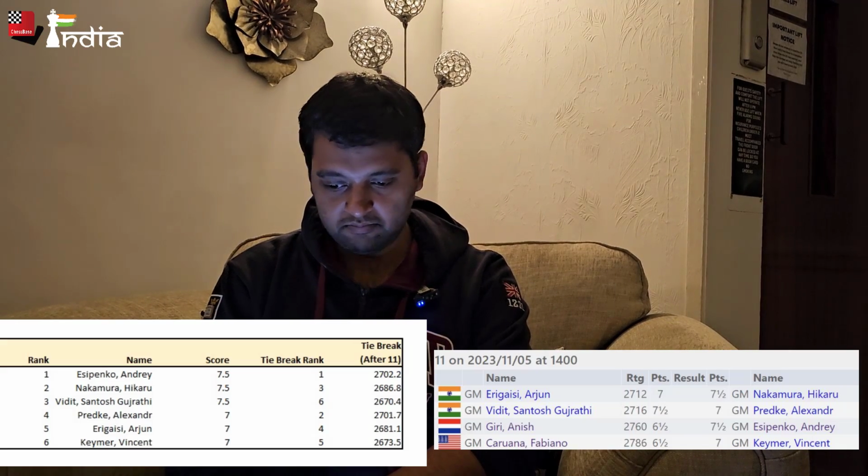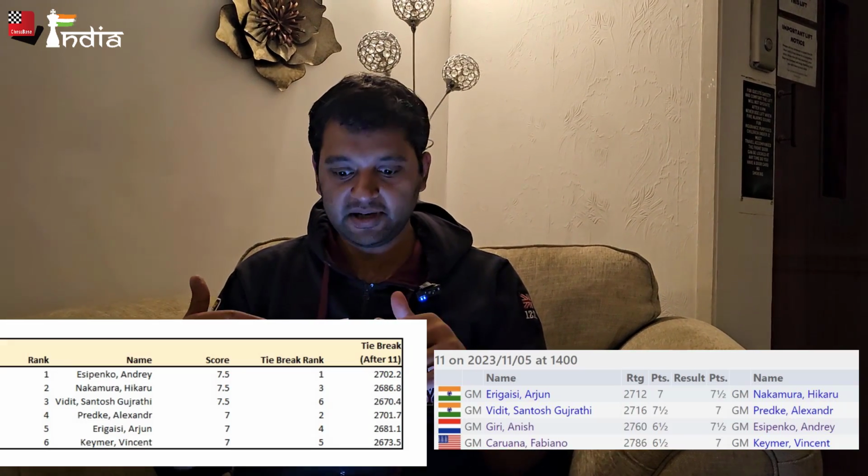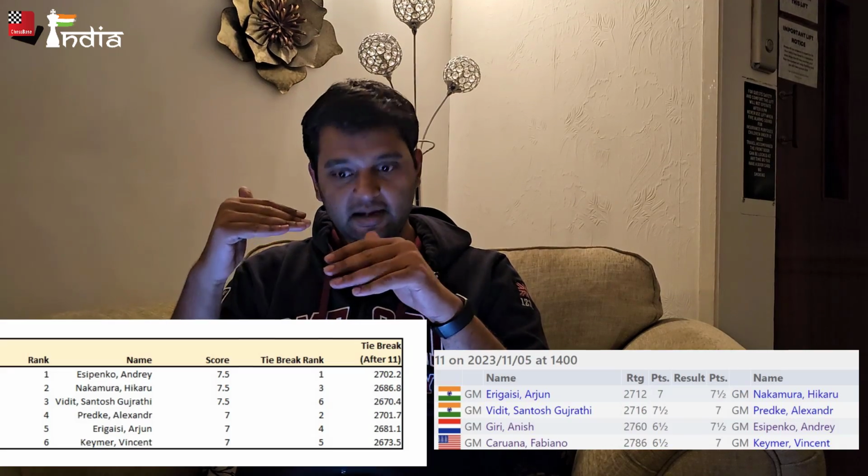So let's look at this scenario where Arjun has to win. If Arjun draws, he doesn't get into the candidates. So there is no scenario where Arjun draws and makes it. The 3 people who are half a point behind, Predke, Arjun, Vincent: there's no scenario where they draw and make it. All of them have to win. Even with a win, it's not guaranteed, and we can come to what's needed. But anyone who is half a point behind needs to win and hope other things go their way. Anyone who's Vidit, Hikaru, Andre, or Esipenko, if they lose, they're out. They need to either win or draw and hope other things go their way.